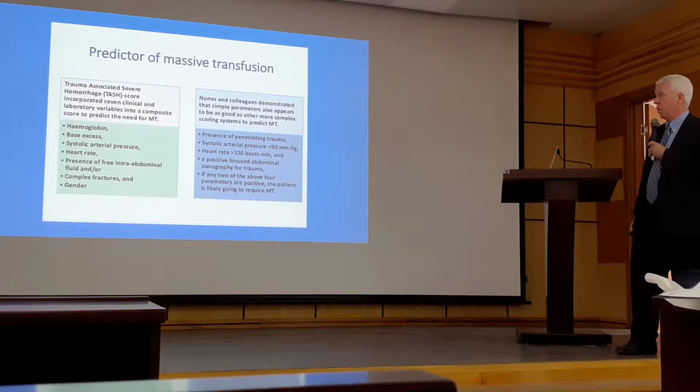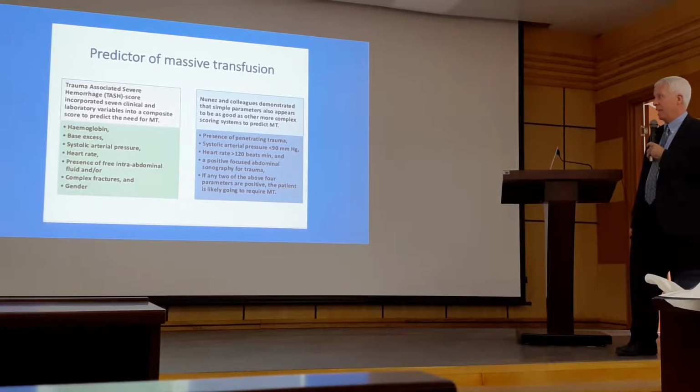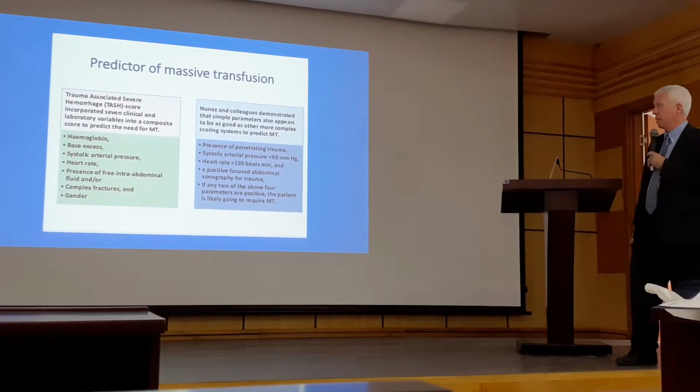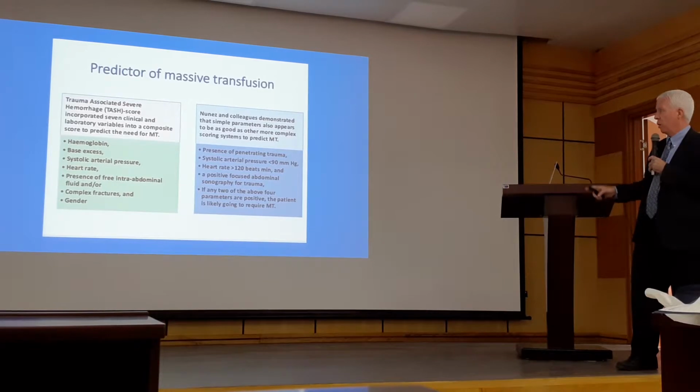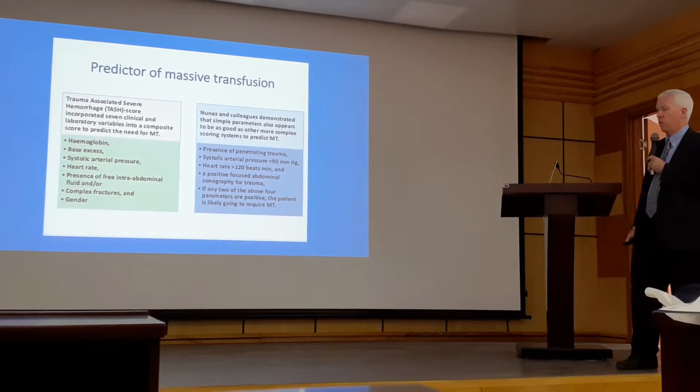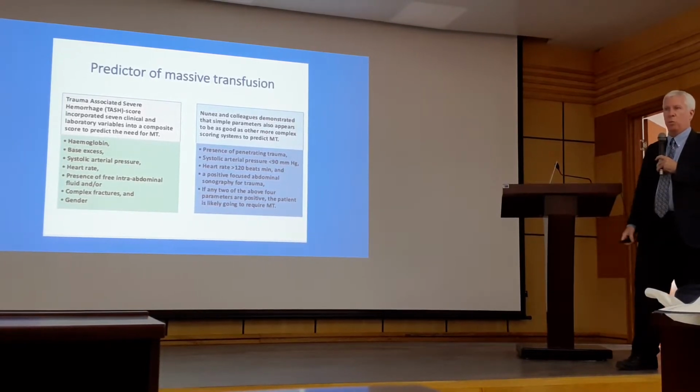Presence of penetrating trauma, systolic blood pressure less than 90, heart rate greater than 120, or positive abdominal FAST on sonography. So you pick any 2 of those, and the prediction is that this patient would likely qualify.